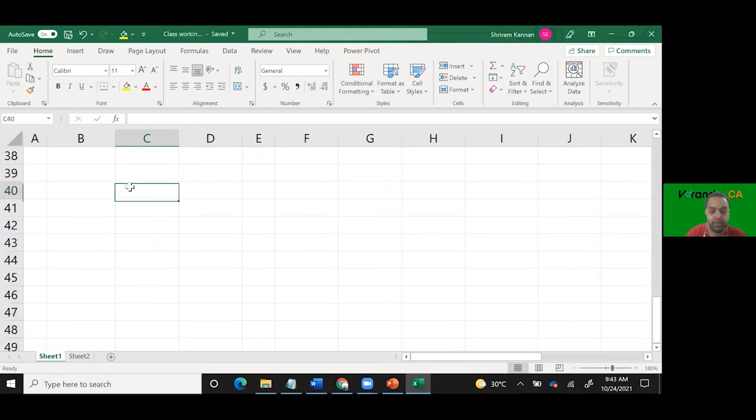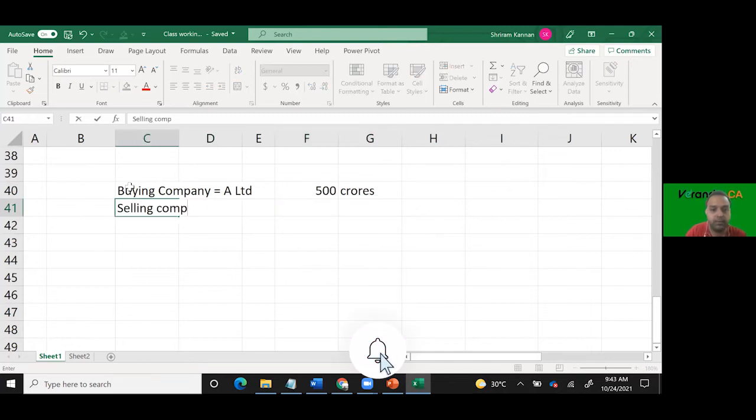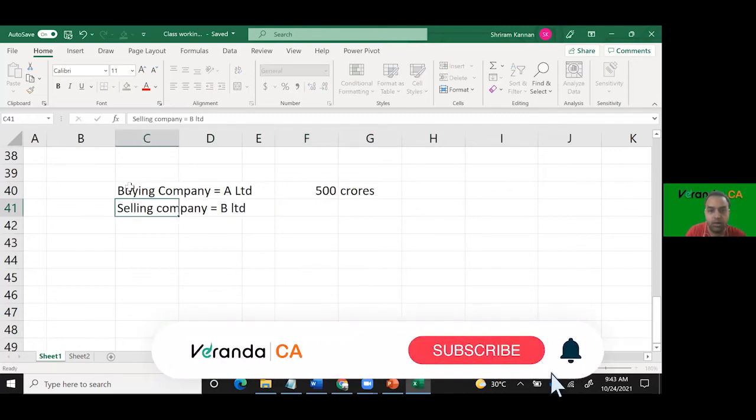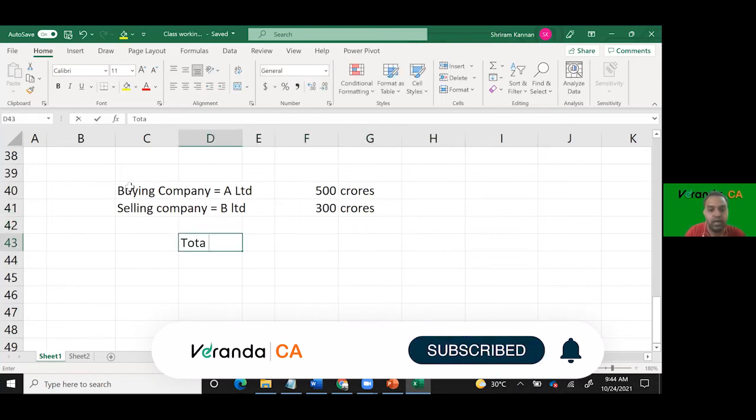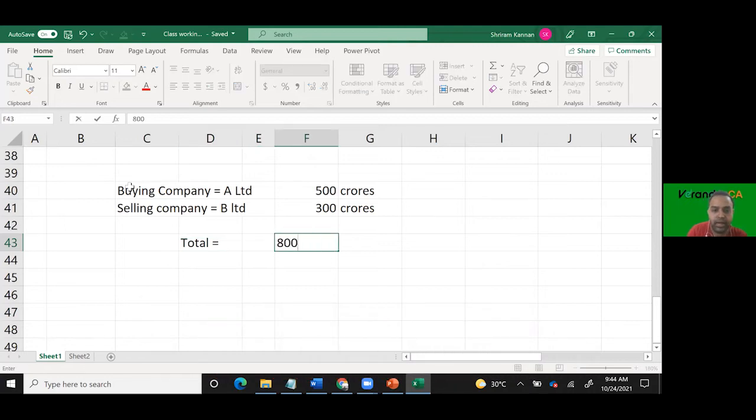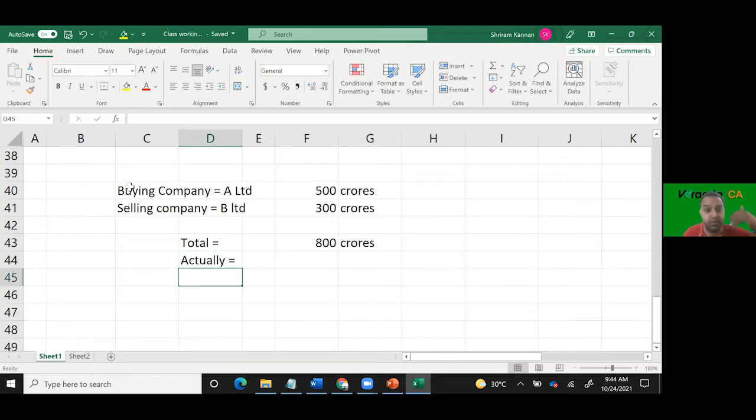There is a buying company, A Limited, whose valuation is 500 crores. There is a selling company, B Limited, whose value is 300 crores. So the total value is supposed to be how much? 800 crores. But actually, what is their expected valuation? 900 crores. What is the synergy impact here? Because they worked together, they are going to work together. The synergy impact is 100 crores.